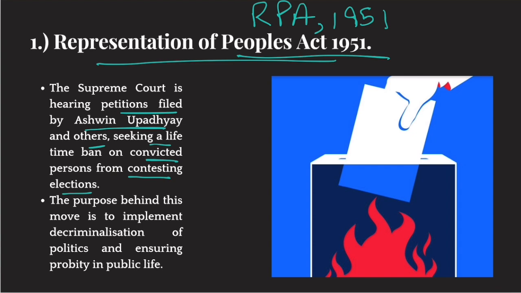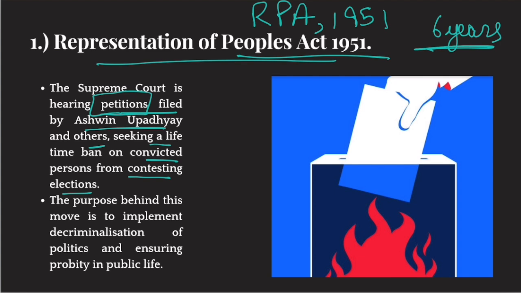Now, recently, someone has filed a petition in the Supreme Court asking it to intervene and give a directive that anyone convicted of an offense will not be allowed to participate in elections. Currently, the law is that anyone who is convicted of a serious offense won't be allowed to contest elections for 6 years after his or her release. This petition actually asks the Supreme Court to impose a lifetime ban, not just 6 years.